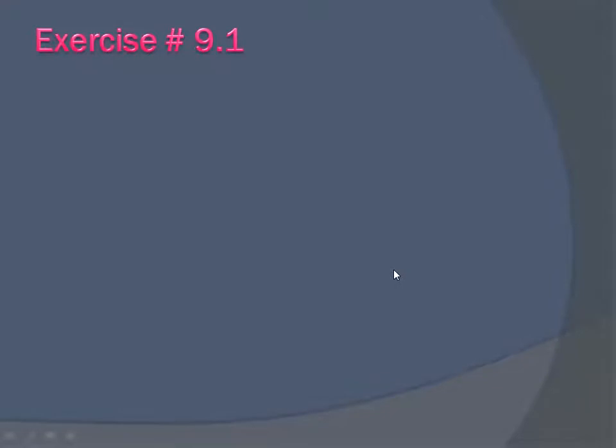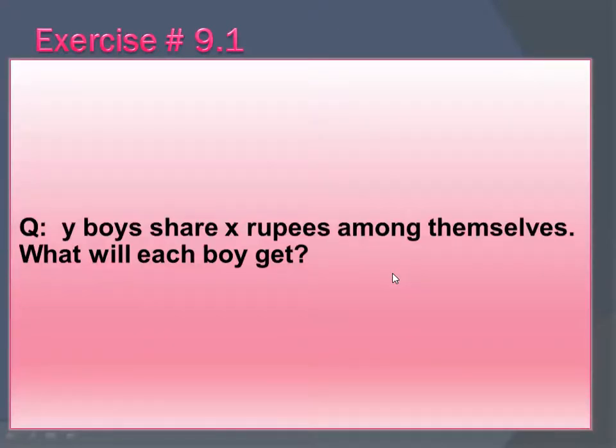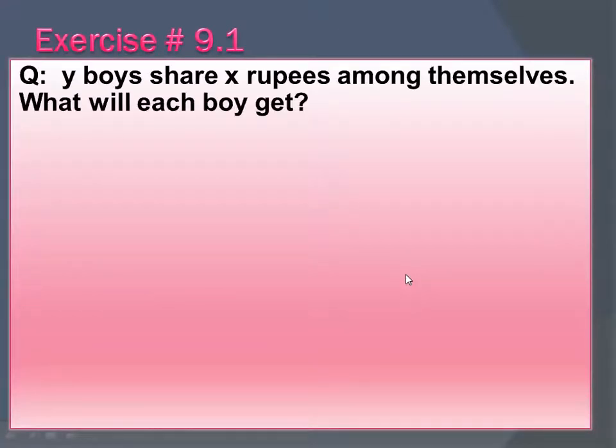Exercise number 9.1. Here you have the question: y boys share x rupees. Total number of boys is y, and they will share x rupees among themselves. So what will each boy get? What type of operation will you perform here for each? What will you do?